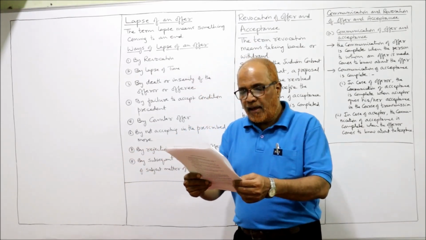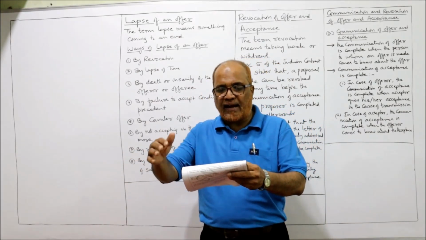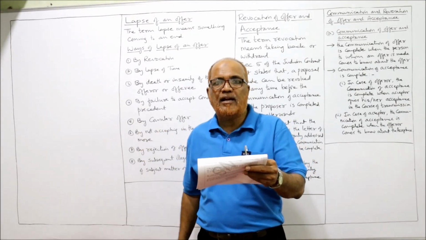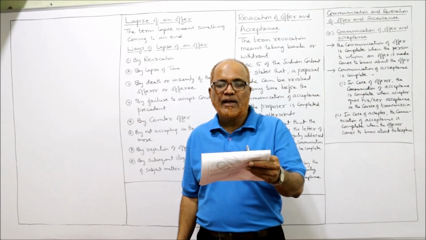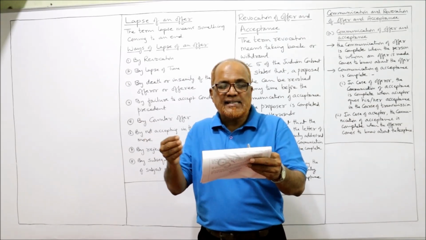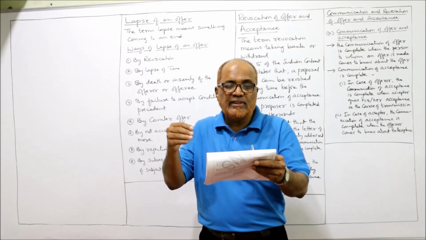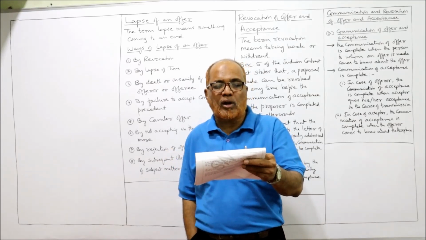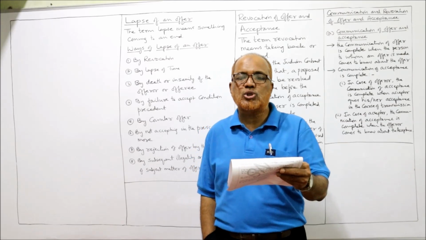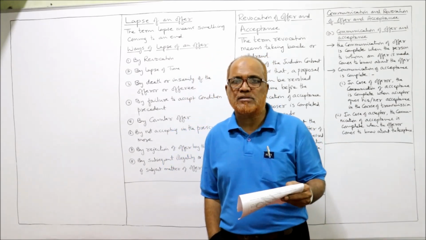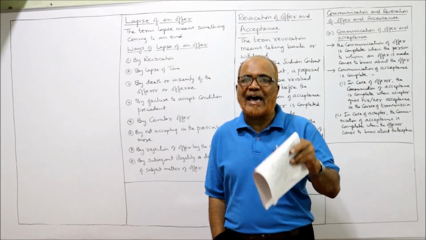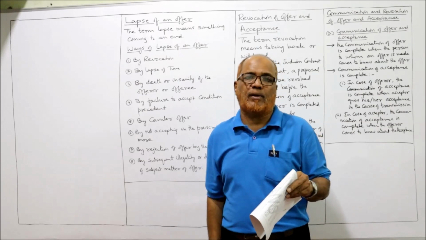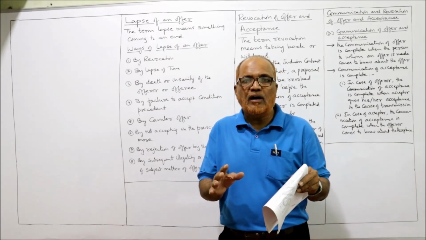Next, sixth problem. M offered to sell a piece of land to N at $280. N accepted and sent a check of $80 along with the letter of acceptance. He further promised to pay the balance by monthly installments of $50 each. Is it a valid acceptance? No, it is not a valid acceptance. According to one of the essential elements of a valid acceptance, the acceptance should be according to the mode of the offer.